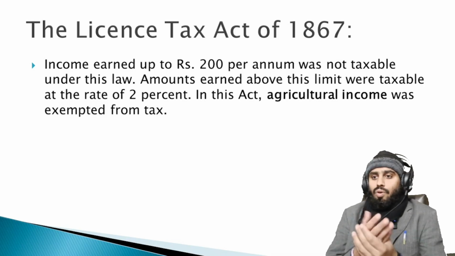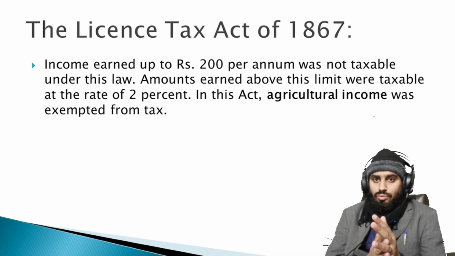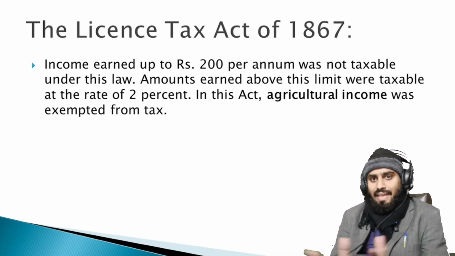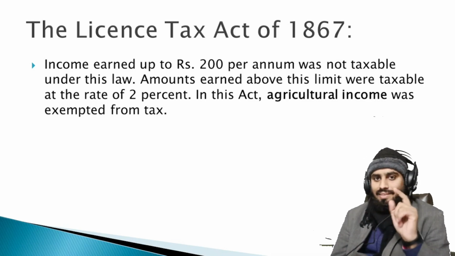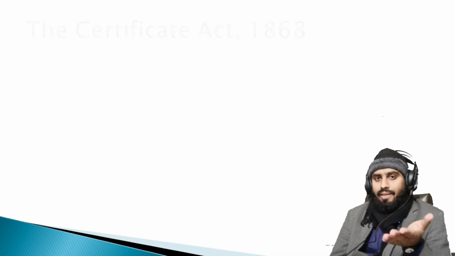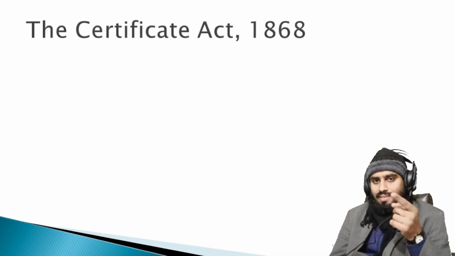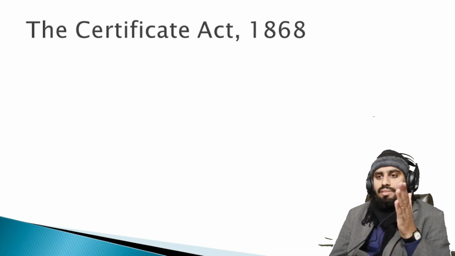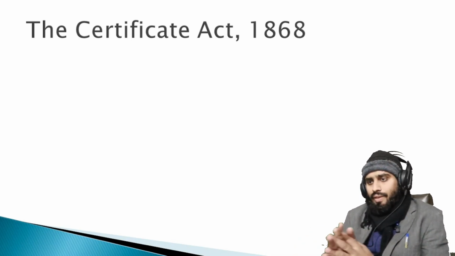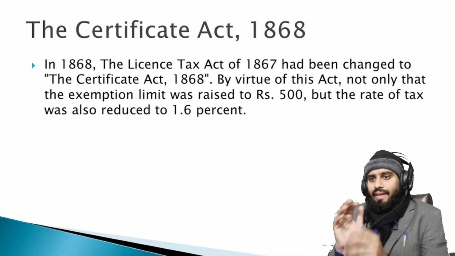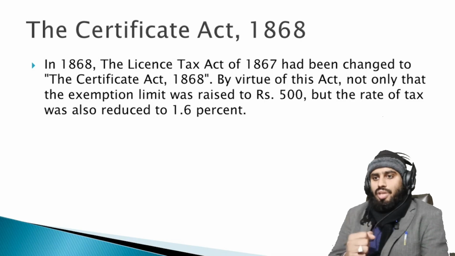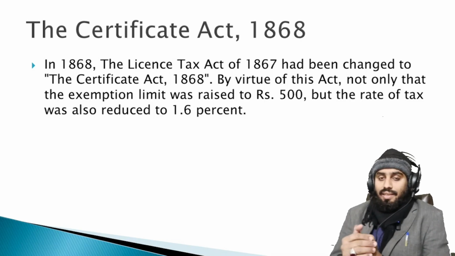In this act, agriculture income was exempt from the tax. So again, agriculture income got the status of exemption from tax in the License Tax Act. Then in 1868, after 1 year, the License Act was replaced with the Certificate Act. So what are the characteristics of the Certificate Act? In 1868, the License Act of 1867 was changed to the Certificate Act 1868.